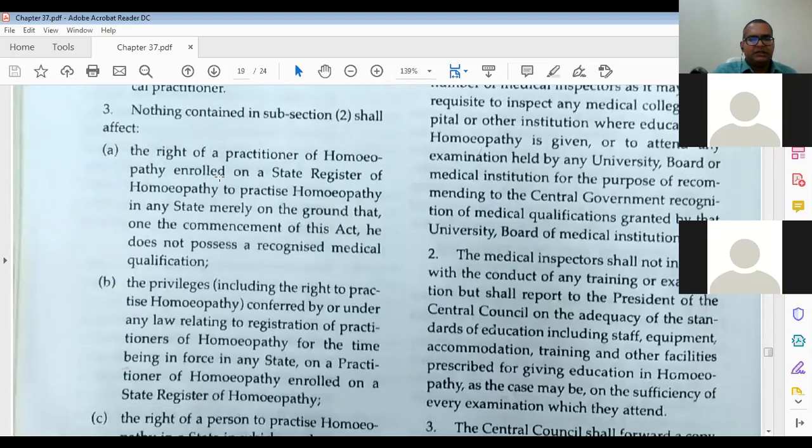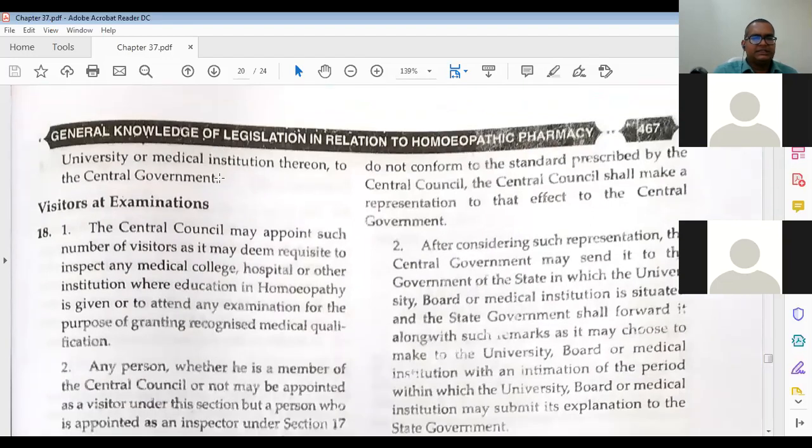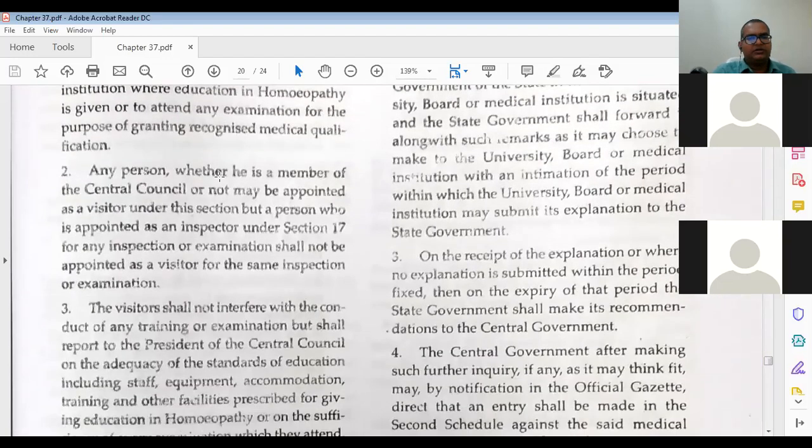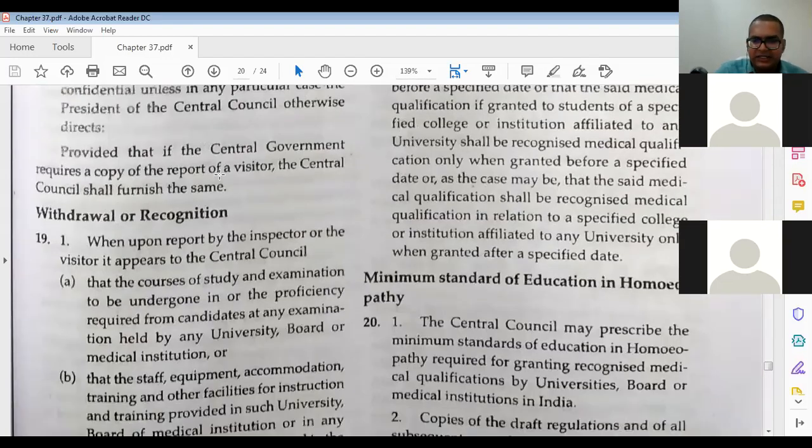Inspection of examination, then inspection of colleges; all these things are there. So you can just write three things. They control all the colleges all over India, and the education and standard of education in all the colleges. Second thing, they maintain the central register for homeopaths.